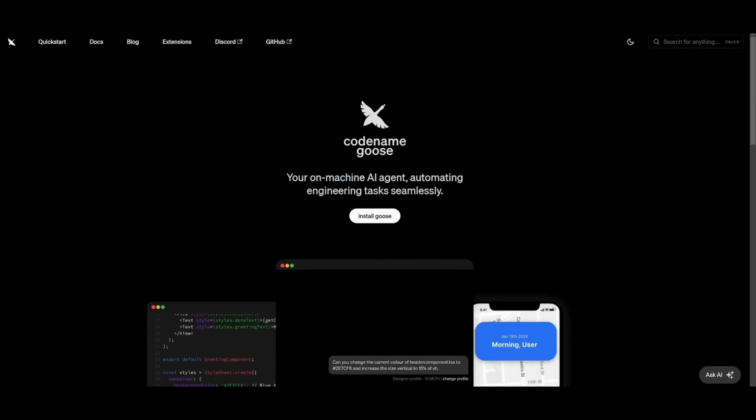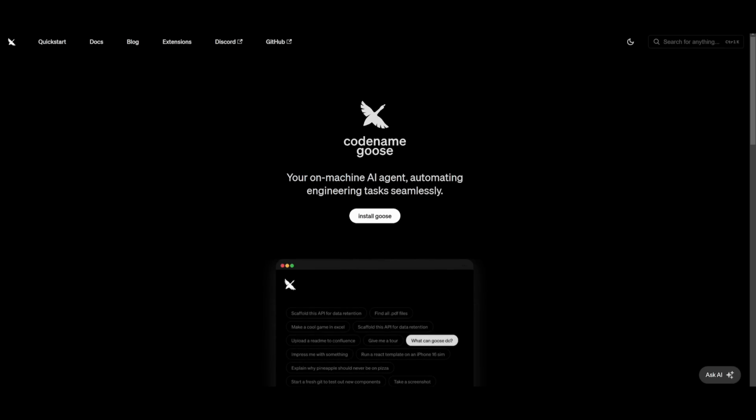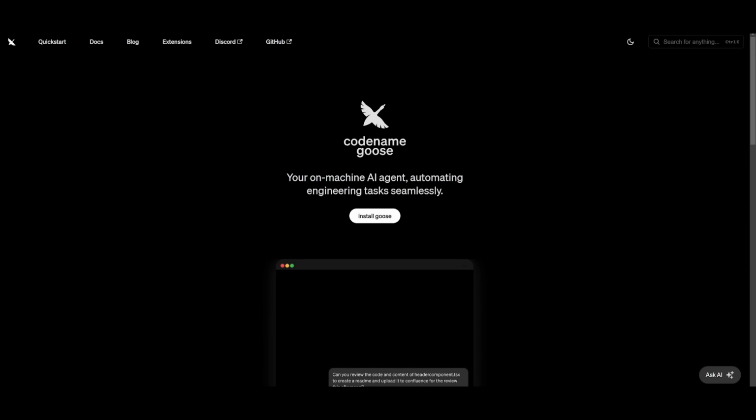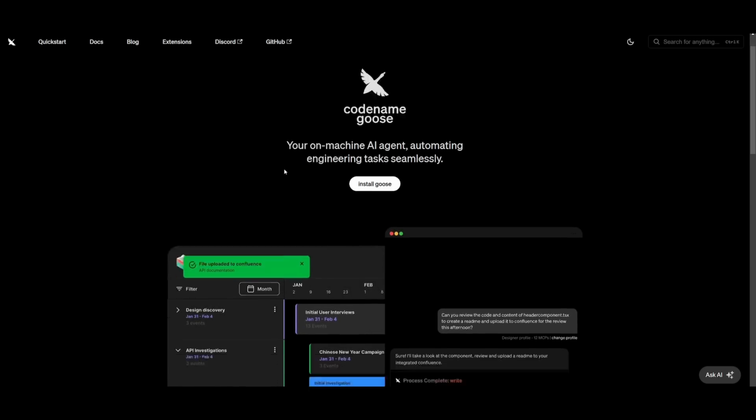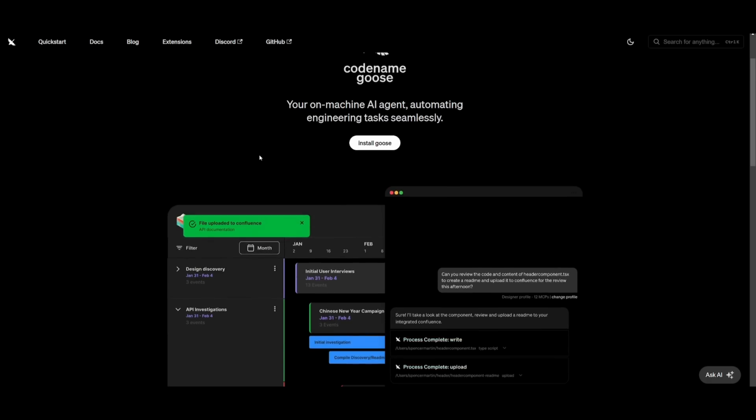Overall, this is a great new application that I'm definitely going to keep a tab on because it is backed by Block, which is a pretty big company that will be putting a lot of resources and effort into elevating this open source tool even further.